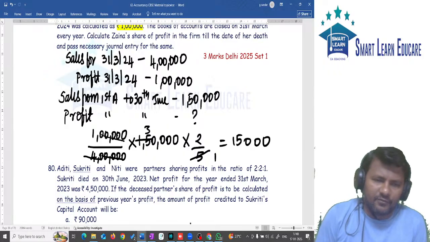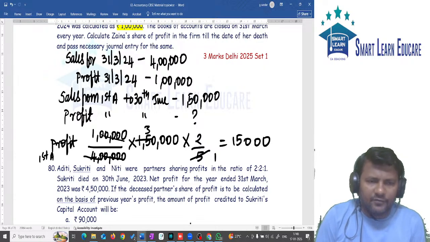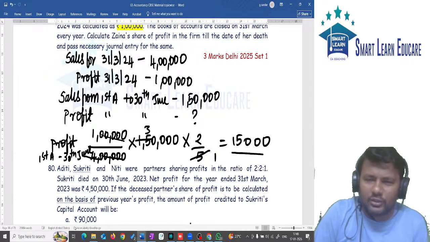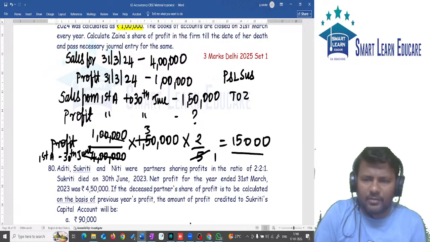This is the profit from 1st April to 30th June, which is 15,000. For this we need to pass a journal entry. What is the entry? P&L Suspense Account debit to Z Capital 15,000.